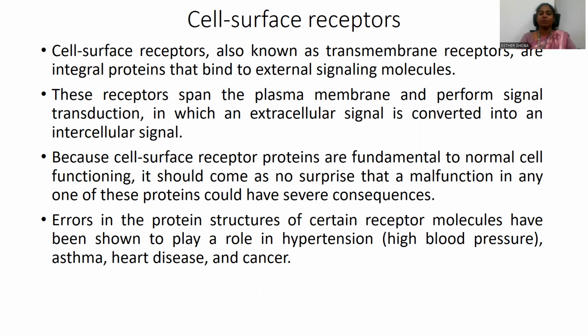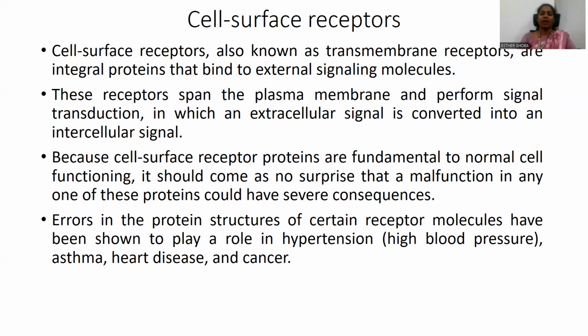Since they receive signals from the outside, they have the capacity to transduce the extracellular signal into an intracellular signal, and thereby they might bring about gene expression changes. These changes might have severe consequences, which might be a better outcome or a malfunction.